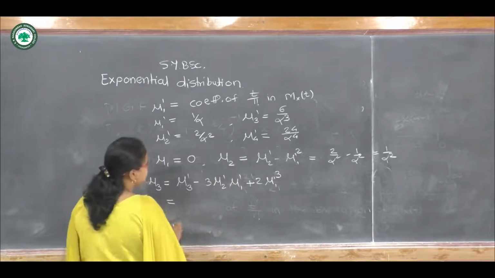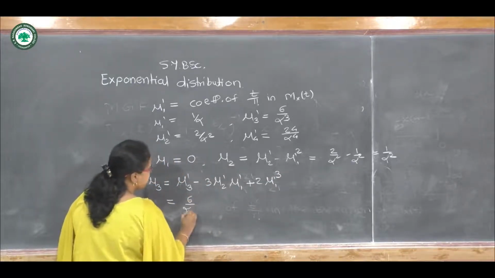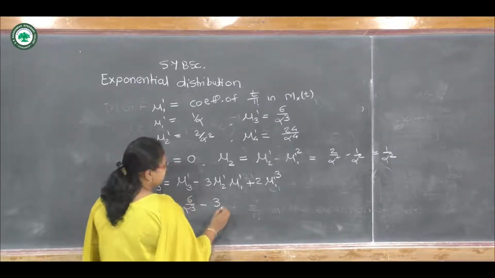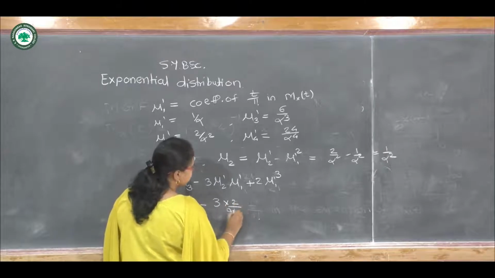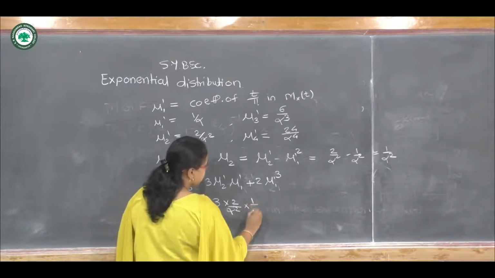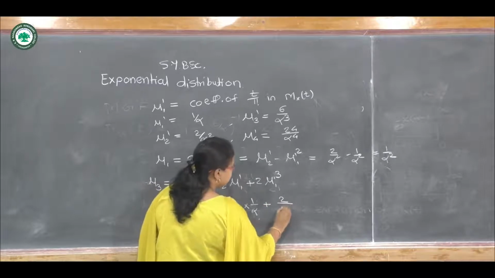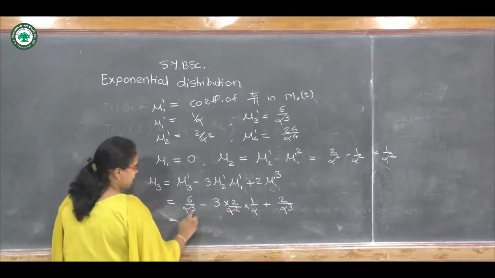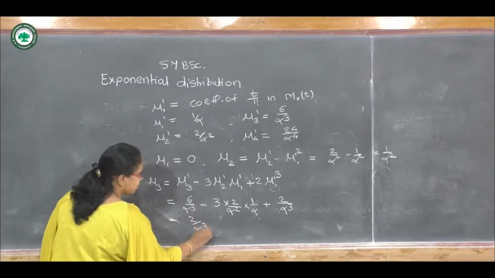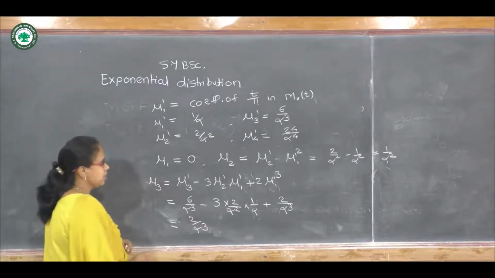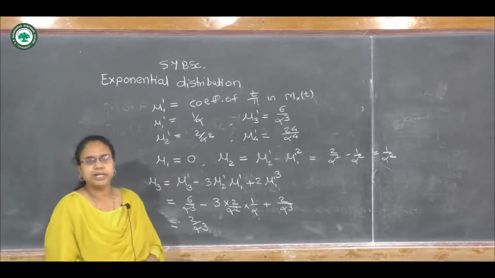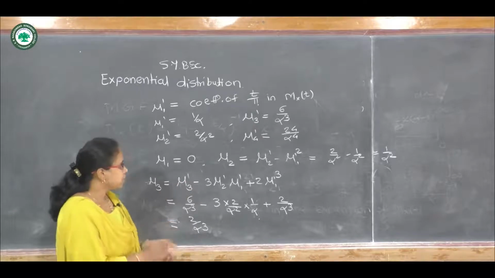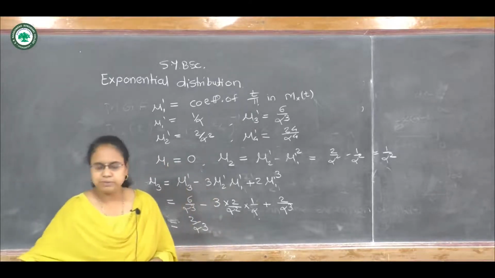So if we substitute here 6 upon alpha cube minus 3, this gets cancelled and we will get 2 upon alpha cube. In this way we can obtain the raw moments and central moments. We also obtain the 4th central moment from this.